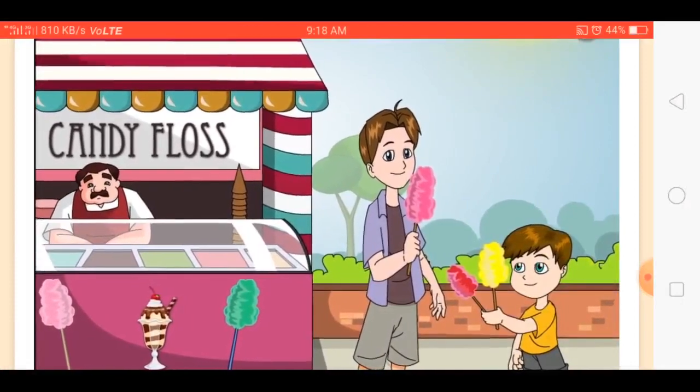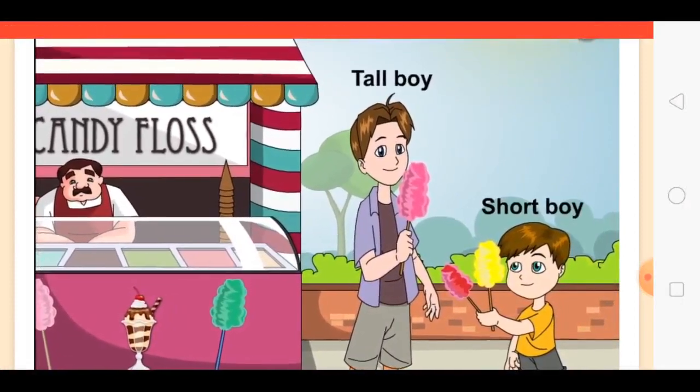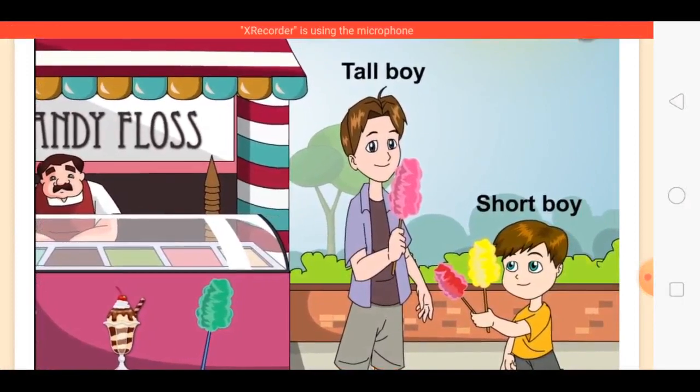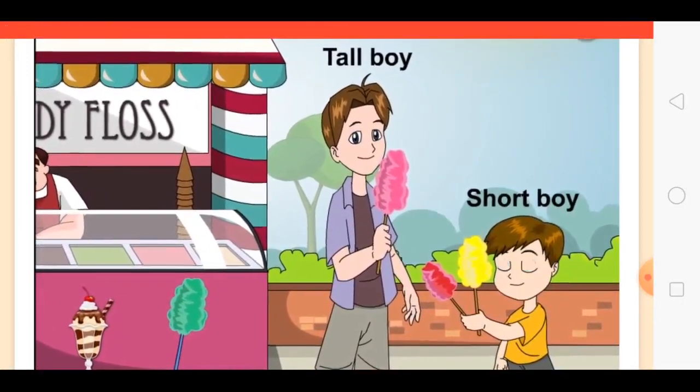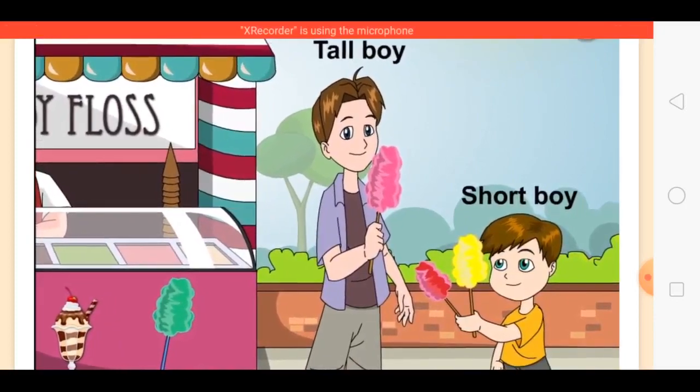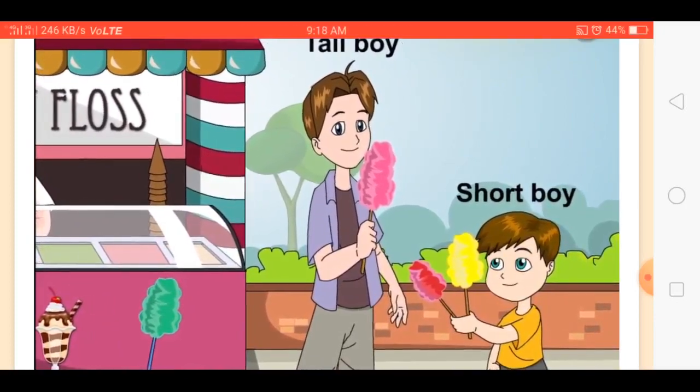Fred, look at those kids. One is short and the other is tall. They are buying candy floss. Look at what the short boy is holding in his hand. He has a red candy and a yellow candy.